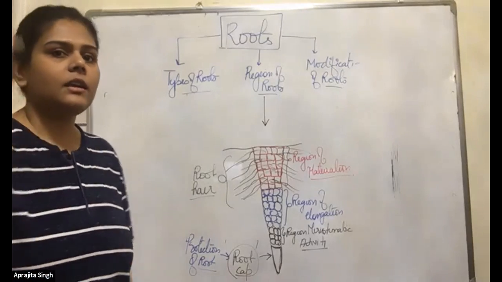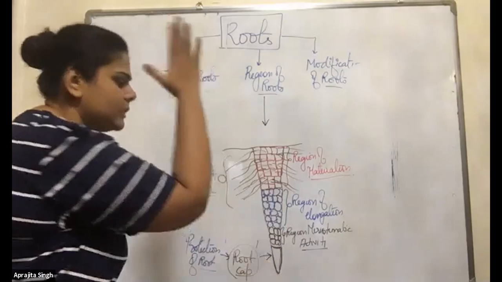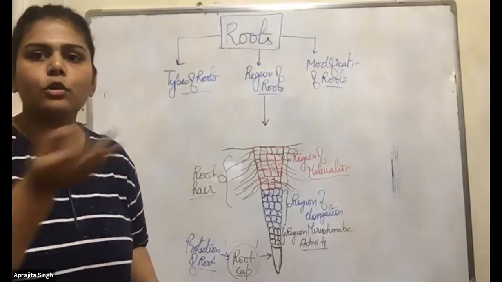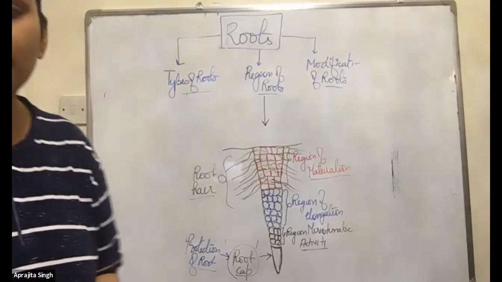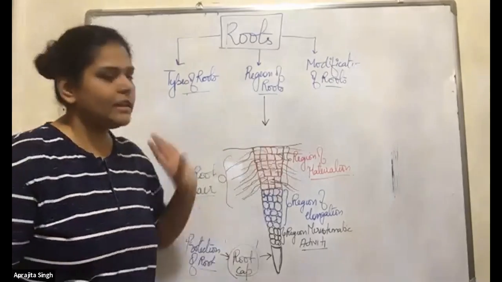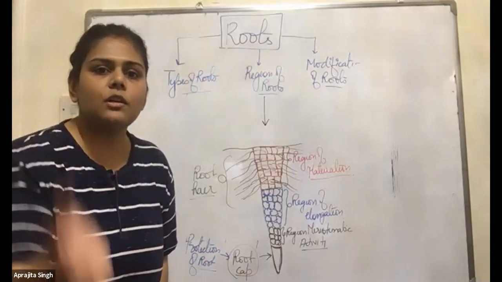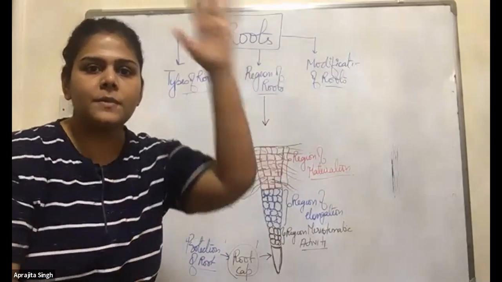Now, frankly, are the things clear to you? Yes, ma'am. Everything is perfectly clear. You can now easily go through the questions. Always remember, the root hair is the very favorite topic. They will definitely ask on which region of the root the root hairs are present.